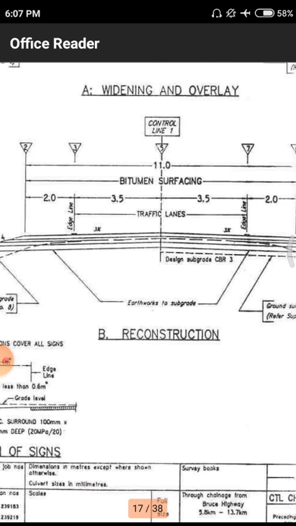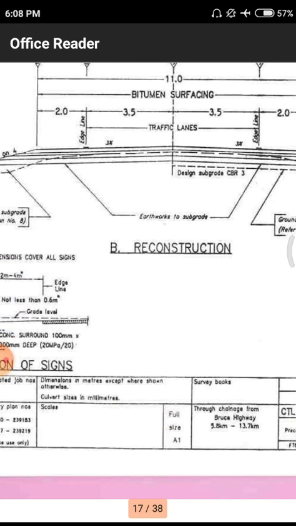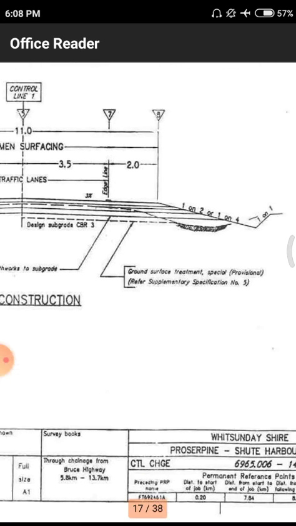In the second portion they are doing reconstruction, meaning if any damage has occurred to a particular road, they have to do these patching works. Some of the portions have damages due to the entrainment of water or other external or internal parameters, sometimes environmental parameters also. Due to those, the road will be weakened. Weakened means the strength of the road decreases, and in some parts the total overlay portion will be reduced, so they have to go for reconstruction works in a few areas because of these strength parameters and other parameters.